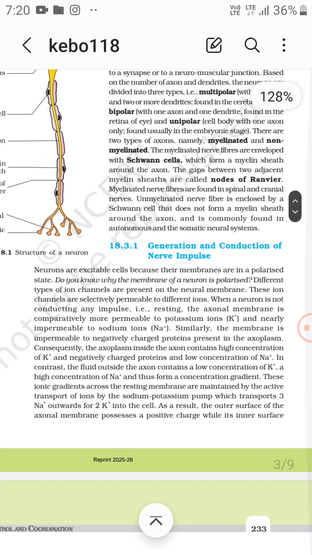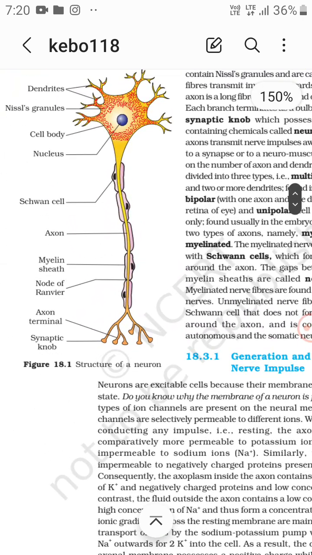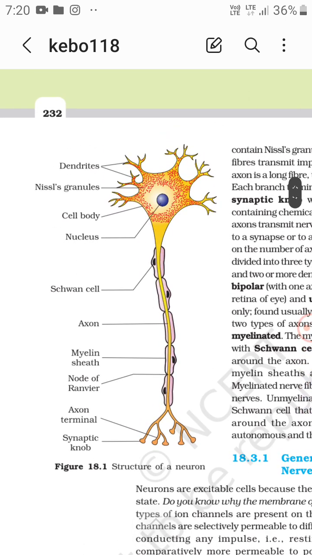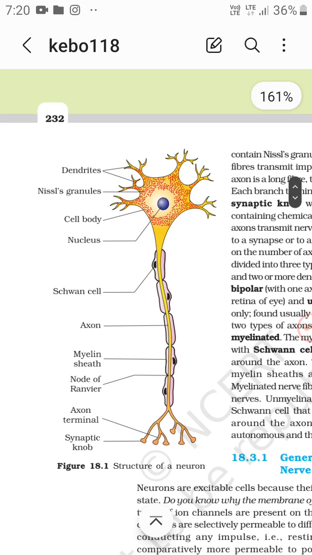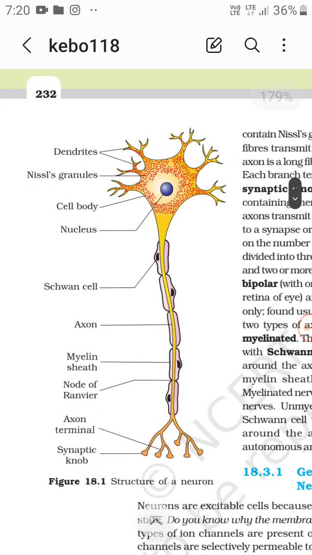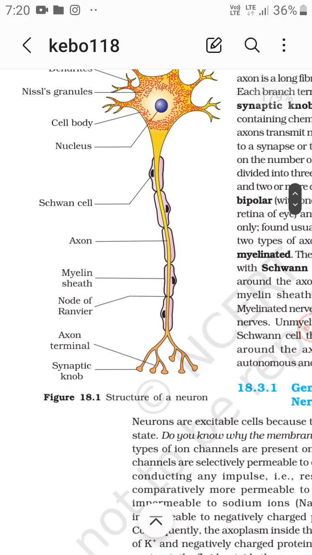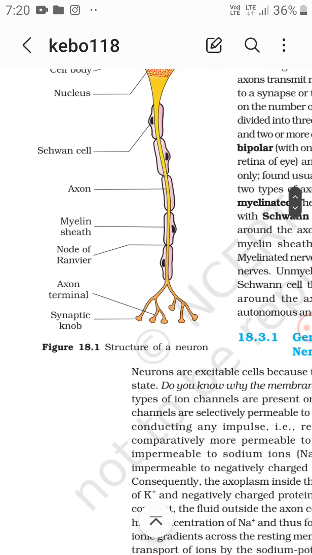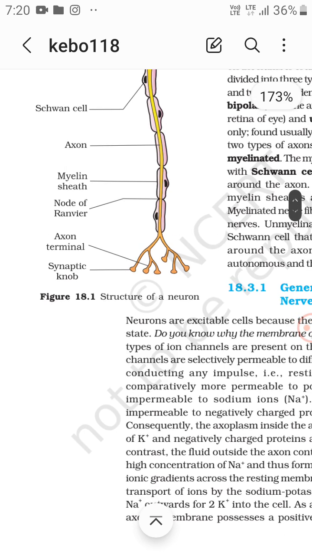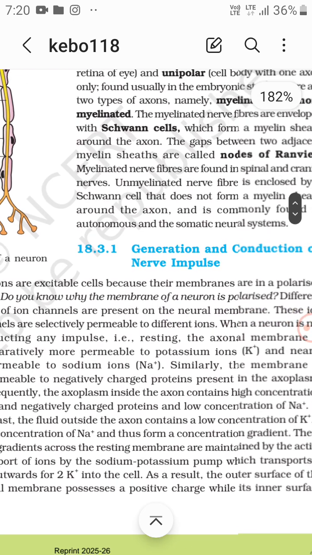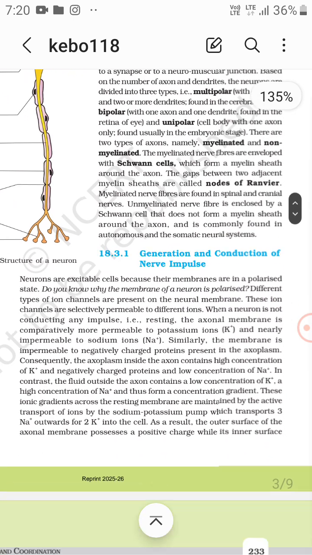Now, generation and conduction of nerve impulses. This is the structure of a neuron. You can see the dendrites, which transmit the impulses toward the cell body. Then Nissl granules, which are present in dendrites and in the cell body. Then there is the cell body that contains the nucleus, the Schwann cells, the axon, and the myelin sheath. Then there is a node of Ranvier, the axon terminal, and the synaptic knob, which contains the chemicals called neurotransmitters, right?